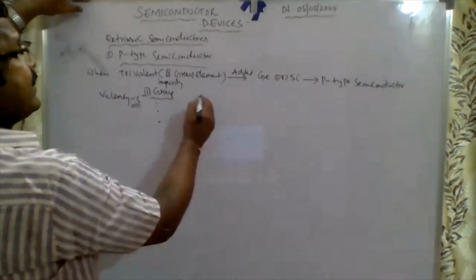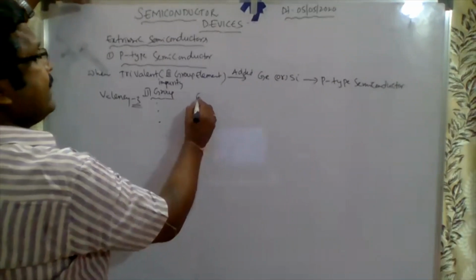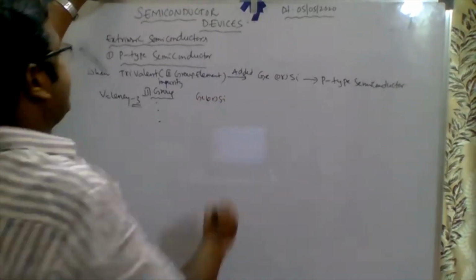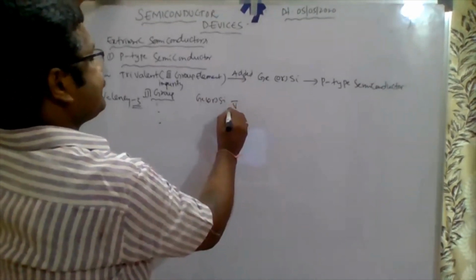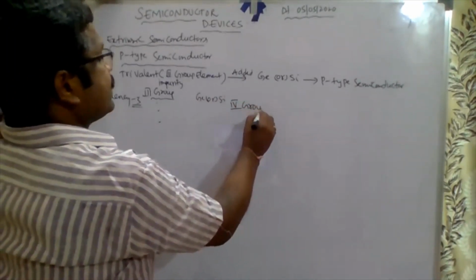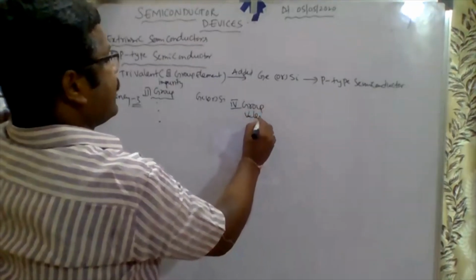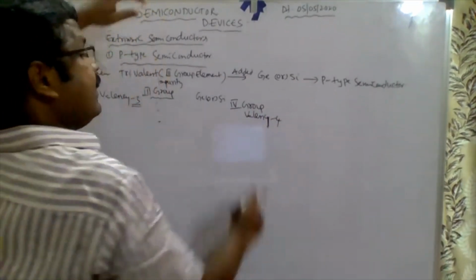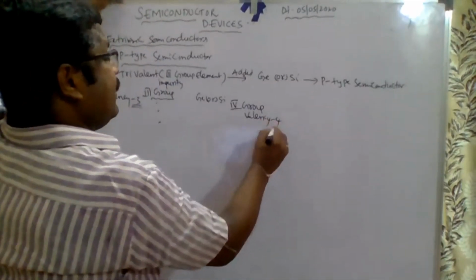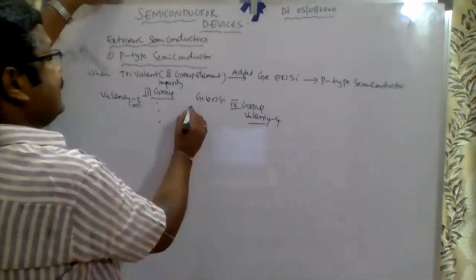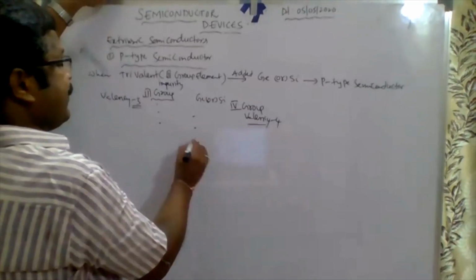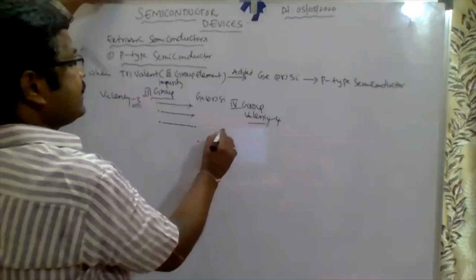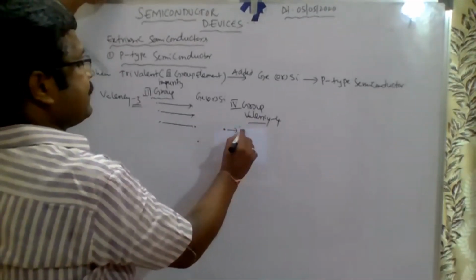Next, added to germanium or silicon, which is a fourth group element. Fourth group: valency is 4. So here we take 1, 2, 3, 4. This is the electron symbol.